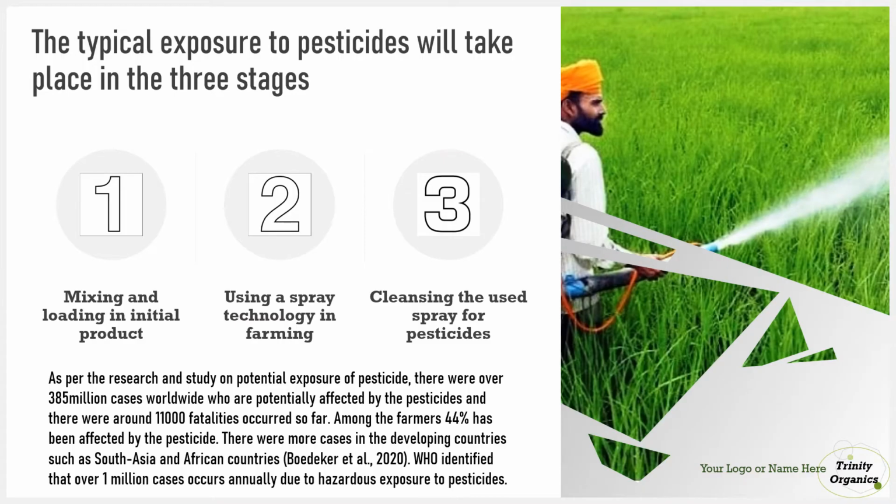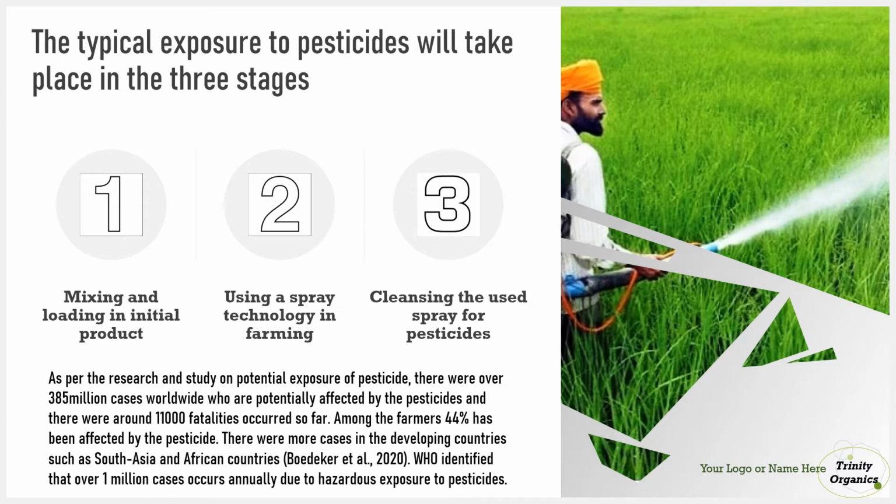The typical exposure to endosulfan takes place in three stages. First is the mixing and loading of the initial products, where a certain quantity of endosulfan is taken and mixed with the solvent, water, in a small container or a cylinder. Next is spraying over the farm field. Due to the wind direction in a particular area, this might spread the endosulfan to nearby villages or communities living there. Next is cleaning the sprayers in which the pesticides are placed.